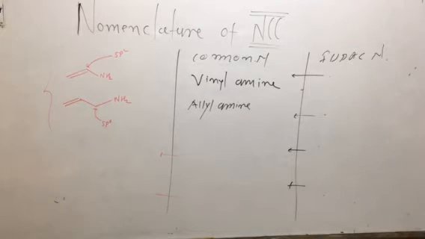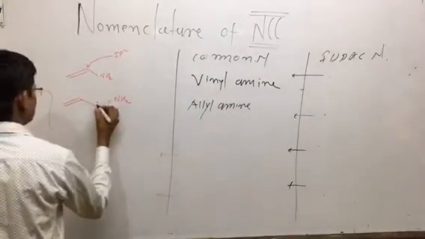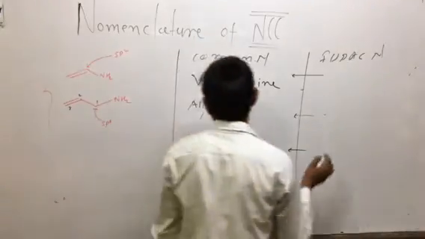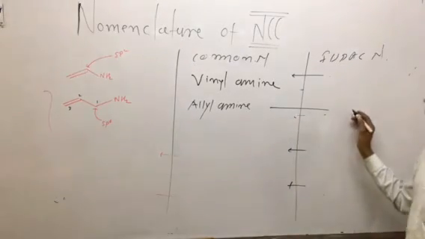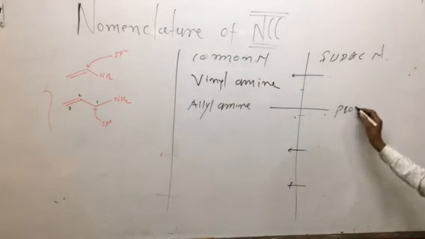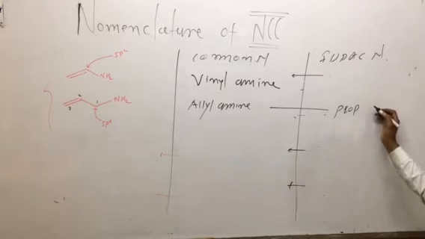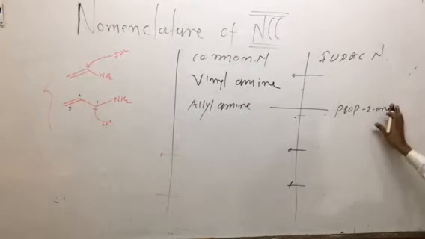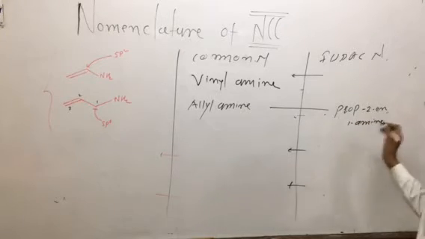So what is the IUPAC name? International Union of Pure and Applied Chemistry, that is IUPAC. The numbering starts from this carbon atom: 1, 2, 3. So what is the name of allylamine? First of all, we write the parent name, prop, since there are 3 carbon atoms, propane. Prop-2-en-1-amine. You can say prop-2-en-1-amine.